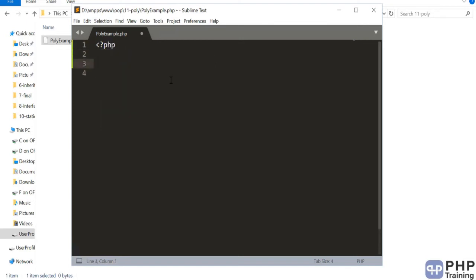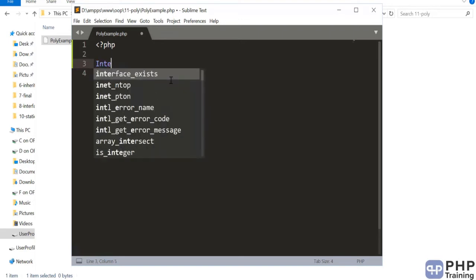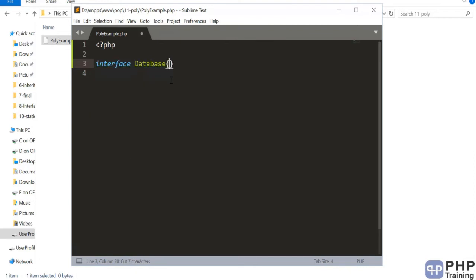Here I'm going to take an example of a database. The database is basically a definition, could be an interface. Then we'll define an Oracle database and a MySQL database. So let's say you have an interface Database.